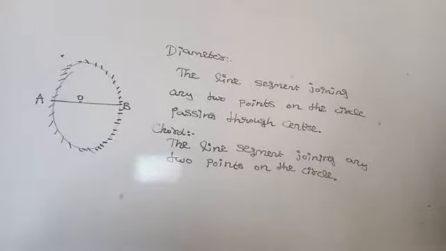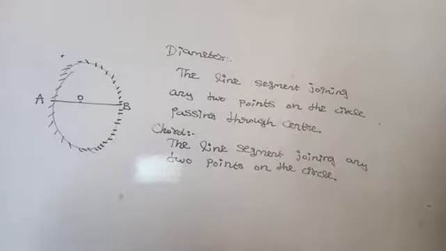The line segment joining any 2 points on the circle. Radius: the line segment joining the center to any point on the circle. Diameter means the line segment joining any 2 points on the circle which passes through the center. Chord means the line segment joining any 2 points on the circle. If it is passing through the center, then it will be the longest chord. If it is the longest chord, then it is the diameter of the circle.